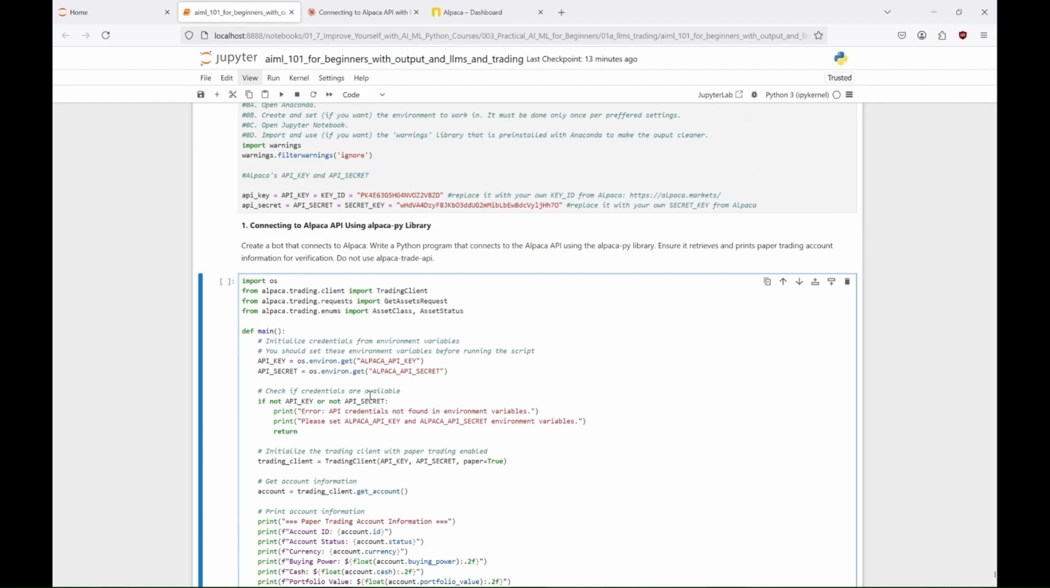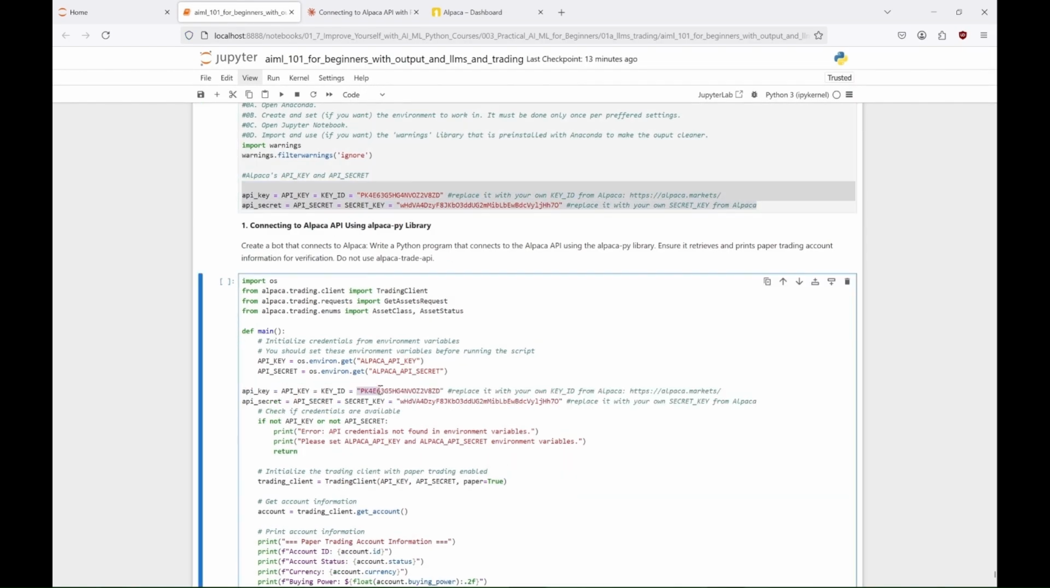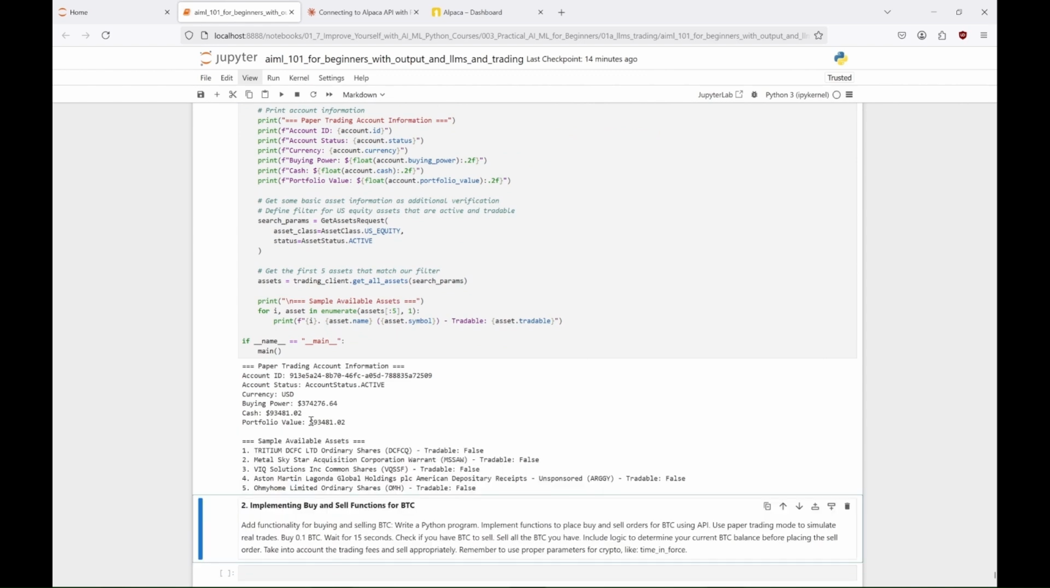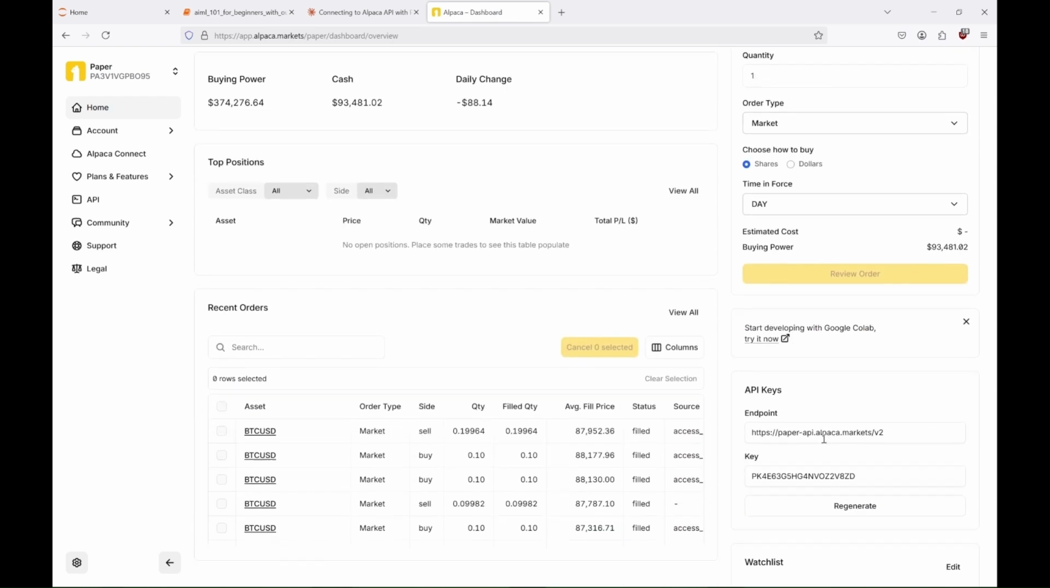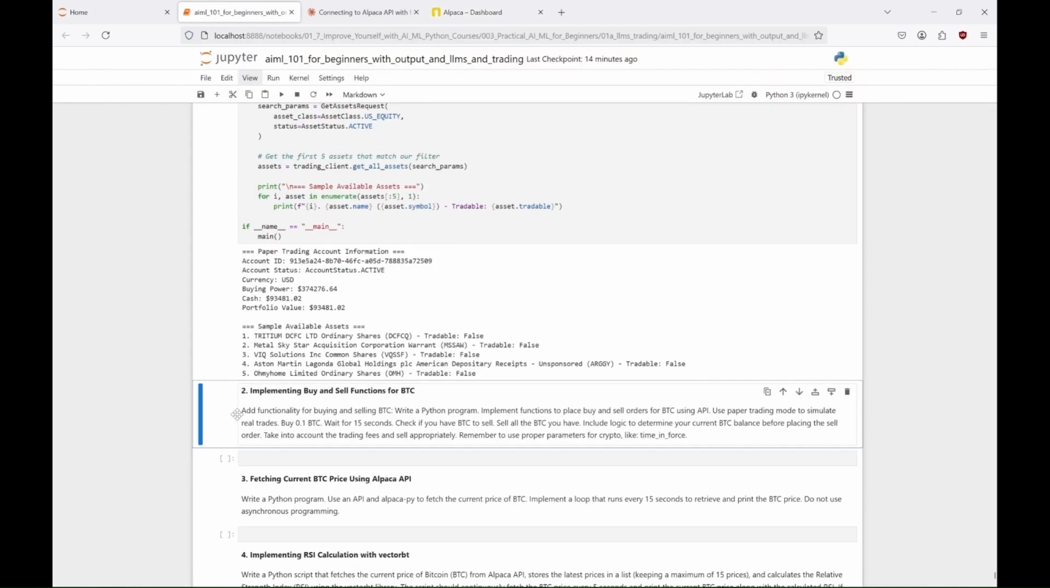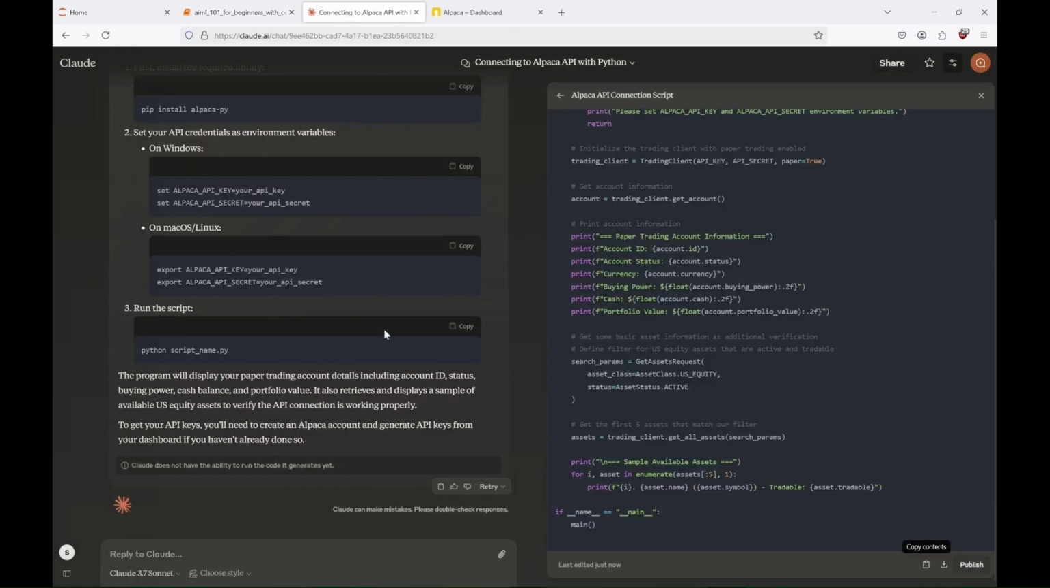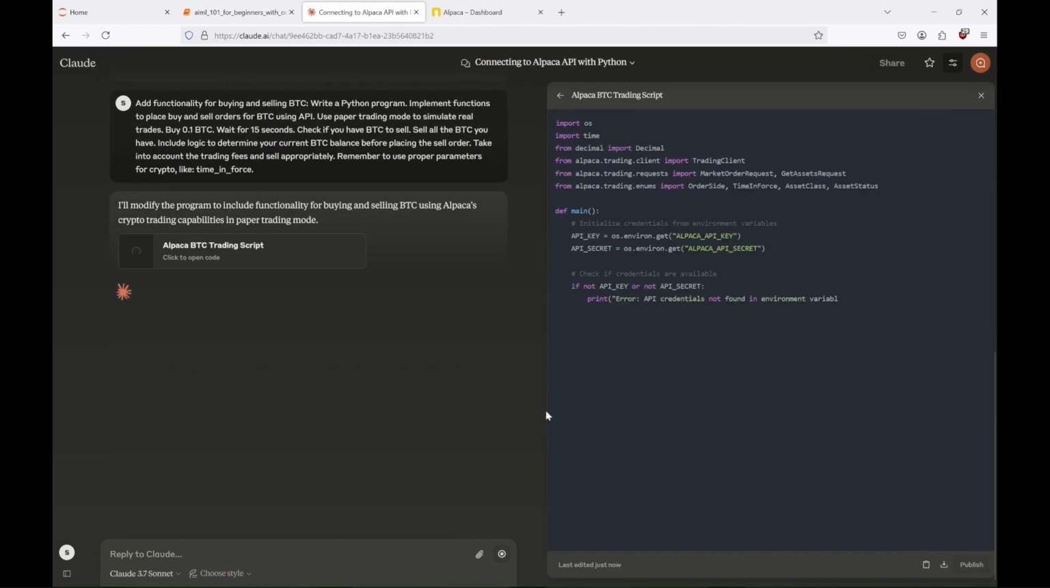Do you think Claude will be able to create a working program for this? And yes, it did. Cool. And we can see that we have almost 100,000 fake dollars for our paper trading. So Claude 3.7 is already better than Llama, Mistral, Gemini and Copilot. Nice. Okay, now, can Claude create a program that buys and sells bitcoins?